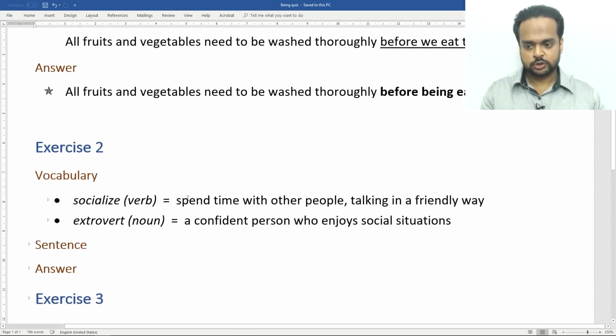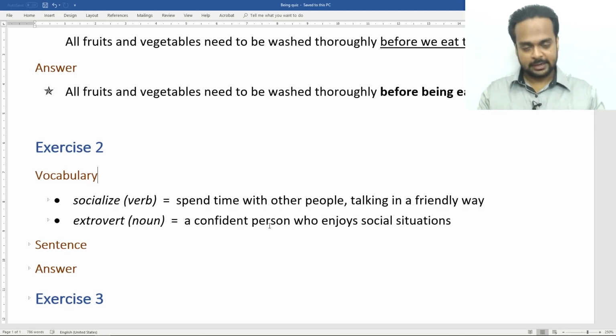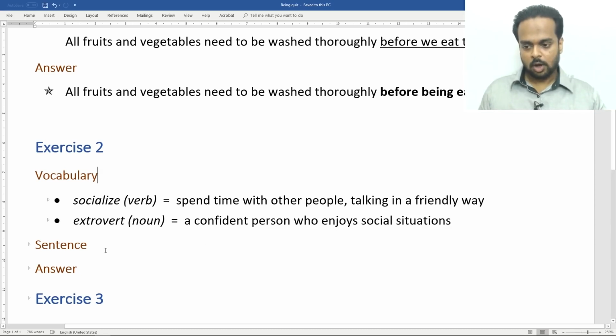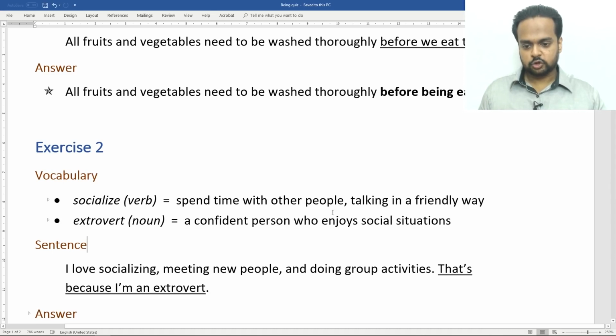The first is socialize. To socialize means to spend time with other people, talking in a friendly way, like how you would do in a party when you mingle with a lot of people. An extrovert is a confident person who enjoys social situations. The opposite is introvert, a person that doesn't like to mingle with others, someone who likes to be by themselves, all alone. All right, so here's the sentence. I love socializing, meeting new people, and doing group activities. That's because I'm an extrovert. So rewrite this part using being.